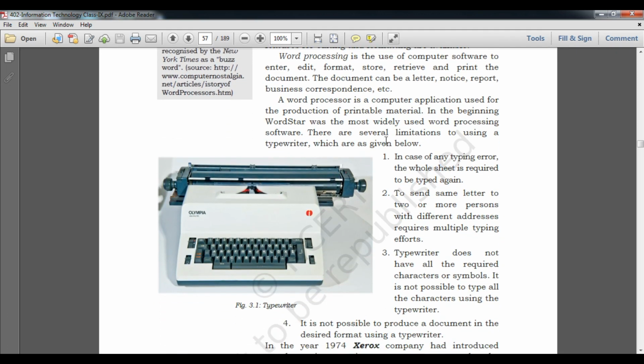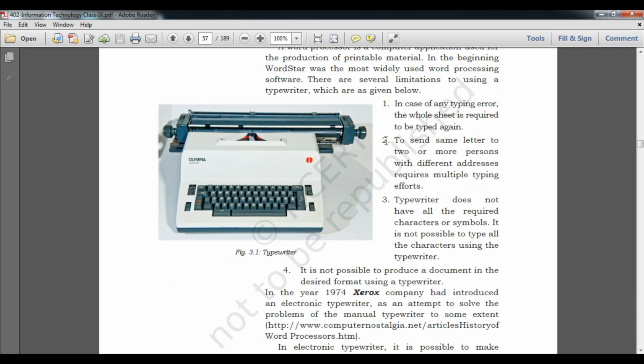So what were the shortcomings at that time? First, in case of any typing error, the whole sheet has to be typed again, as I explained. Second, to send the same letter to more than one person at different addresses requires multiple typing. If I type one letter for one person, that is fine, but to send the same letter to more than one person, I have to type multiple letters, which is definitely multiple typing efforts.